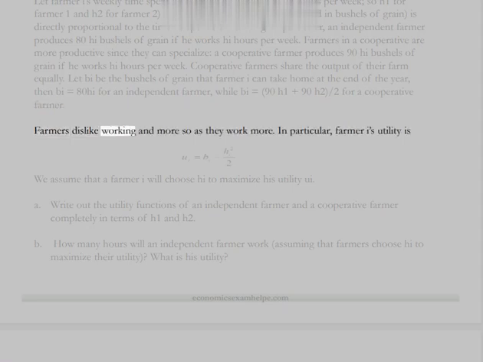Farmers dislike working, and more so as they work more. In particular, farmer i's utility is given. We assume that farmer i will choose Hi to maximize his utility Ui.